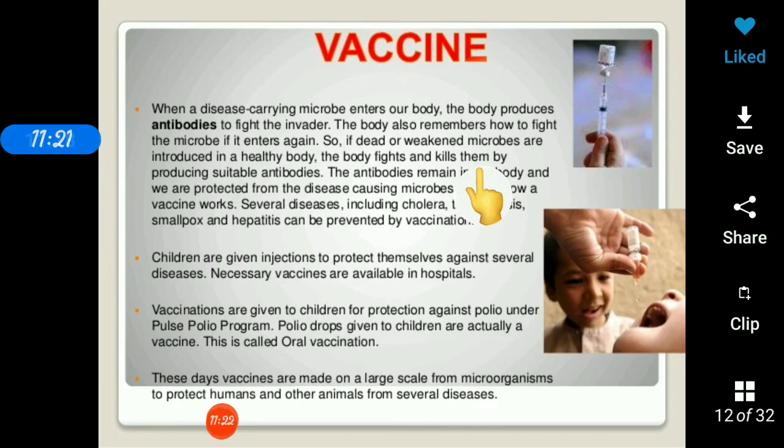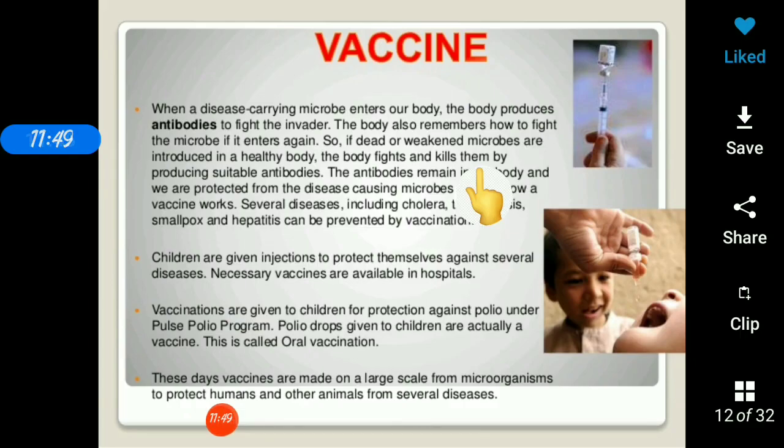We can understand this by an example of a vaccine, say the polio vaccine. You all have taken the polio vaccine in your childhood. So the polio vaccine is nothing but dead or weakened microbes causing that polio disease. So when you take this vaccine, dead and weakened microorganisms causing polio are introduced in your body.